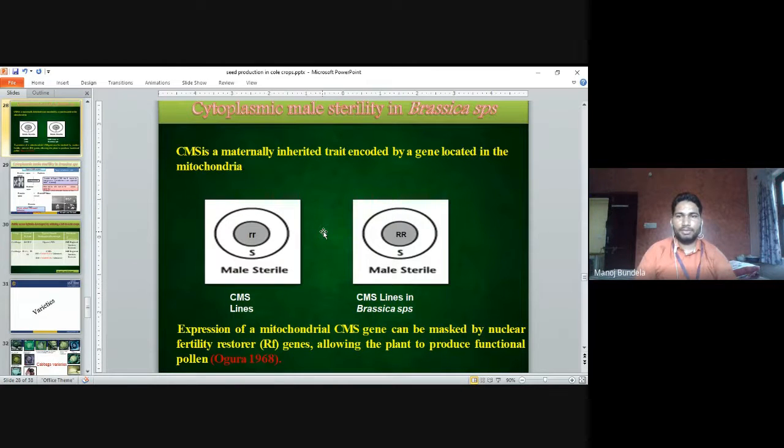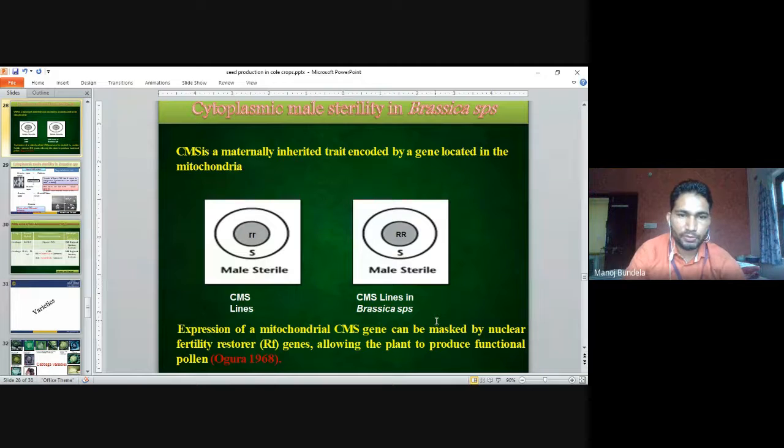Cytoplasmic male sterility in Brassica species. Cytoplasmic male sterility is a maternally inherited trait, coded by a gene located in the mitochondria. So these are the male sterile line, rr, and the restorer line, RR. This is the CMS line, the cytoplasmic male sterile line, in Brassica species.